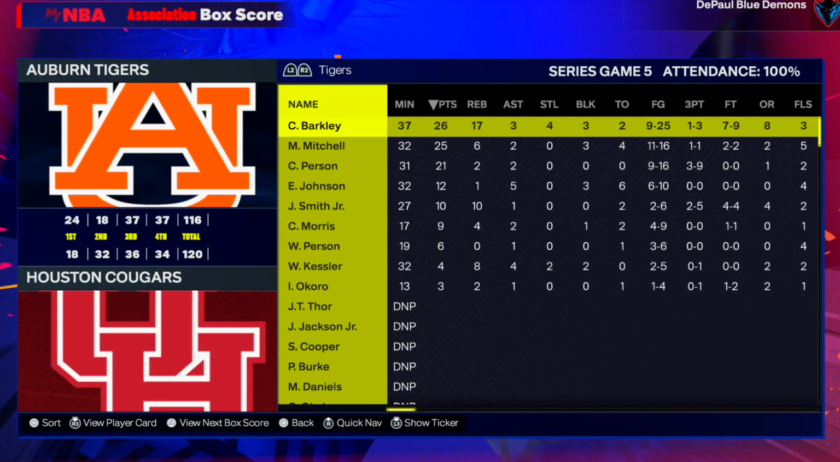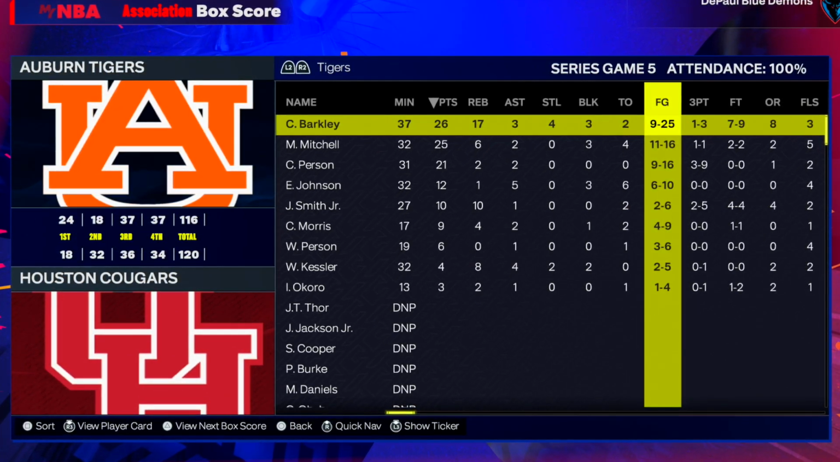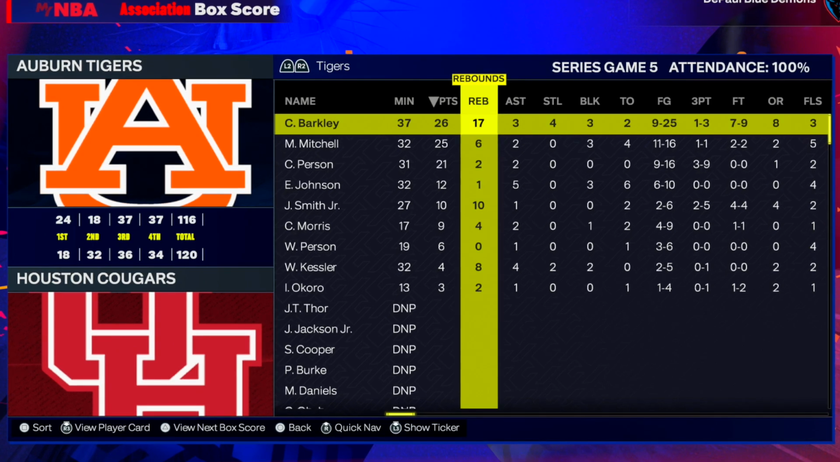Chuck was doing his thing for Auburn. Oh, he was literally chucking, 9 of 25 in an elimination game. At least he went out firing, but he did go out.